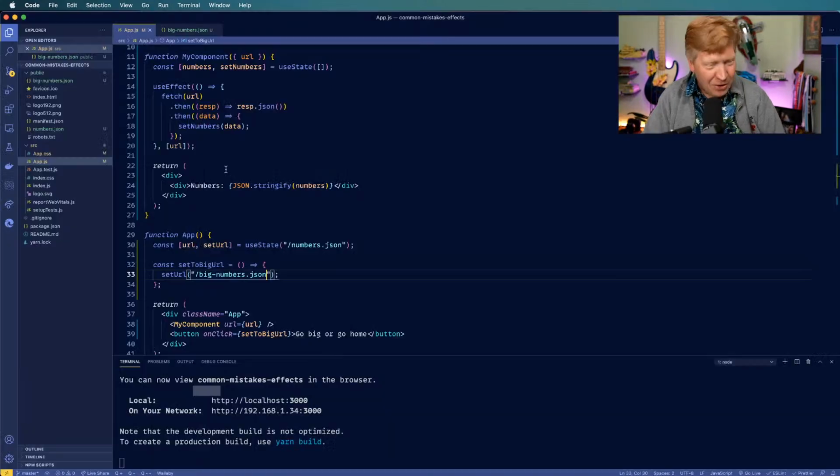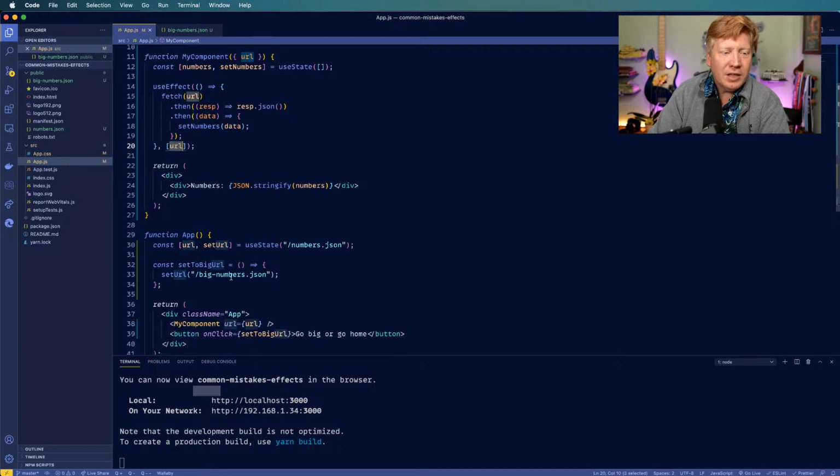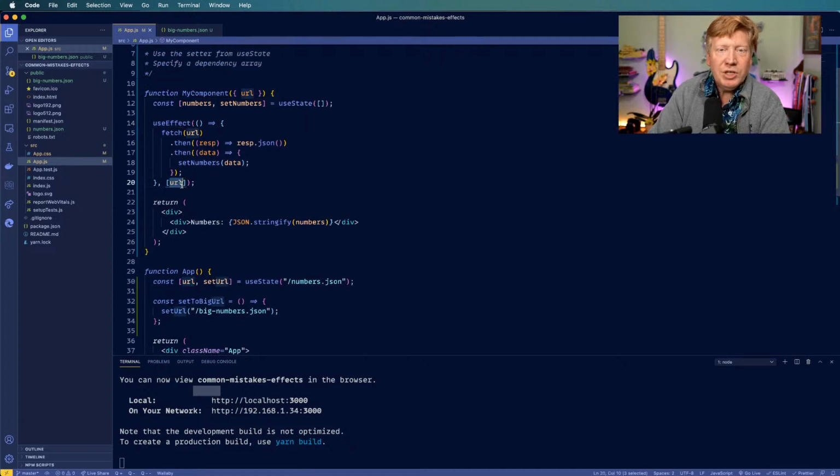Hey, very cool. So this is actually pretty neat. So what's happening here is we have our initial version of that component, that URL coming in as a prop. And then it comes down here and it starts off as numbers.json. And then when I click that button, that value URL is changed. And then this useEffect is rerun because that URL has changed.